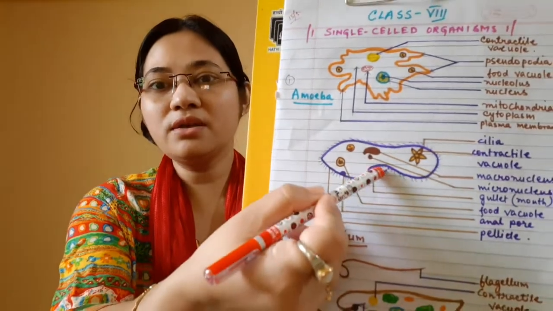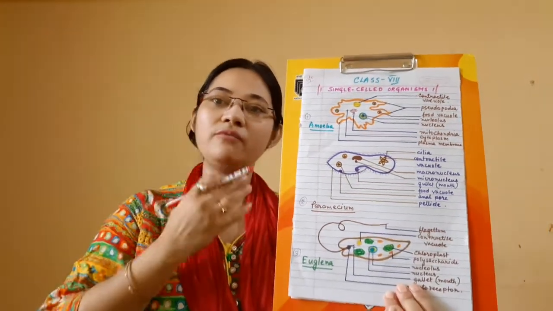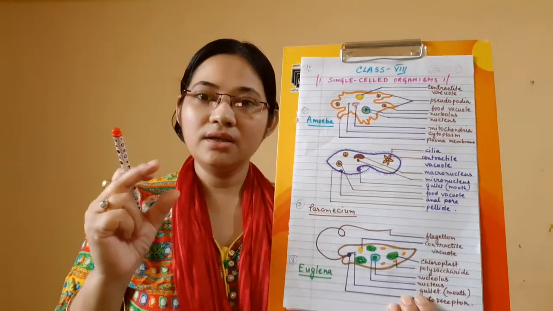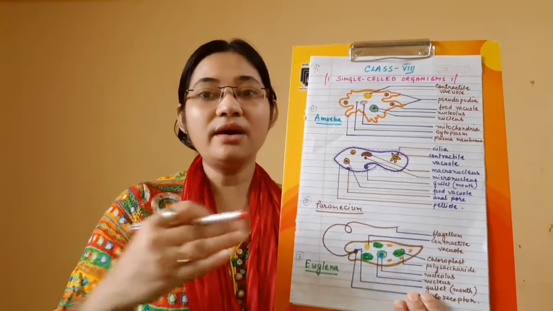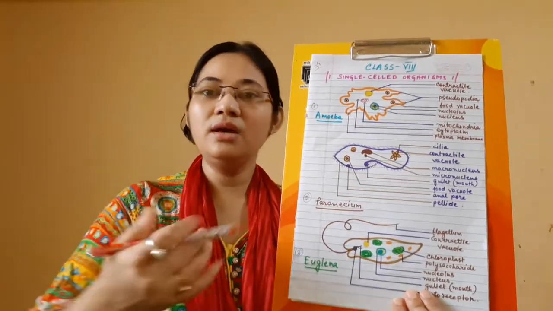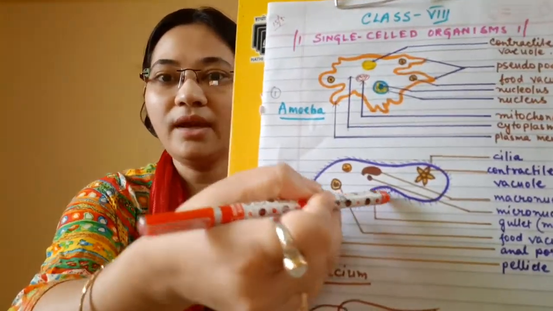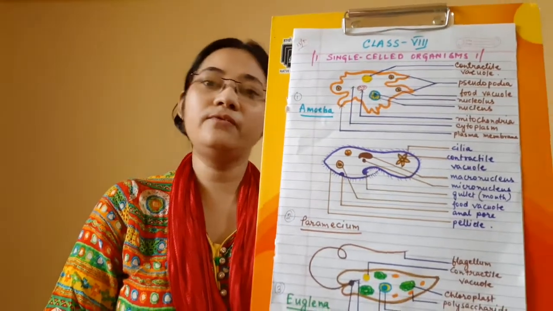And this portion is called the gullet, or the mouth. They do not have a mouth in the true sense like we have, but they have a gullet, that means a channel-like, funnel-shaped structure through which the food is directed inside the body. The cilia, by their rhythmic action, direct the food to this gullet. And when the food enters the gullet, some temporary food vacuoles are formed.